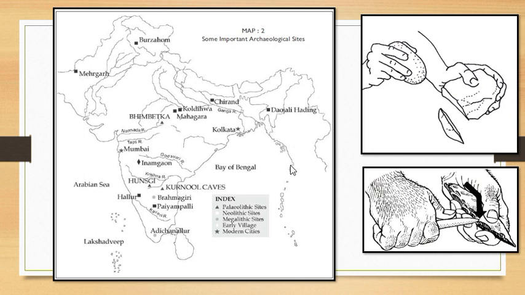So the other important sites which we had talked about, like Daojali Hading, Paiyampalli, Brahmagiri, these are also mentioned on this map. You can take the screenshot. And moving on to another important thing which we had talked about, the stone tool technique. So this is the stone on stone technique, which is being shown here, and another technique was the flaking technique. So this is the flaking technique in which the flakes are being made.